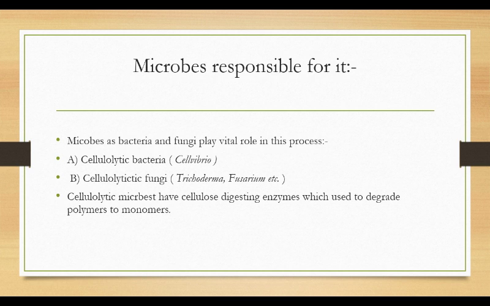In the cellulolytic microbes, the first one is cellulolytic bacteria, and the second one is cellulolytic fungi. Cellulolytic bacteria, for example Cellvibrio, and cellulolytic fungi, that is Trichoderma and Fusarium. These are three genera that I have written over here. These microbes have cellulolytic enzymes which play a role in the digestion of the cellulose of plant leaves, right?